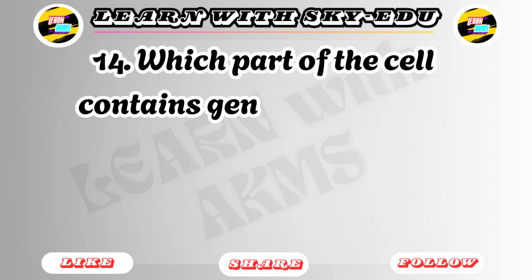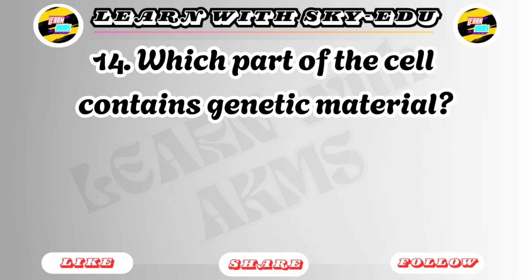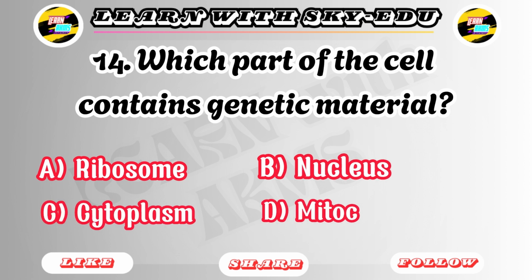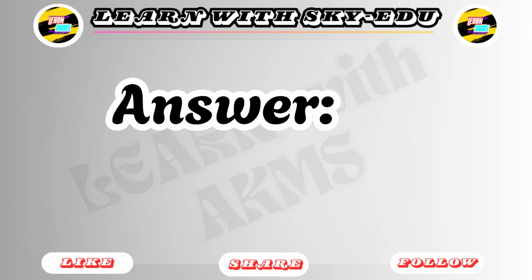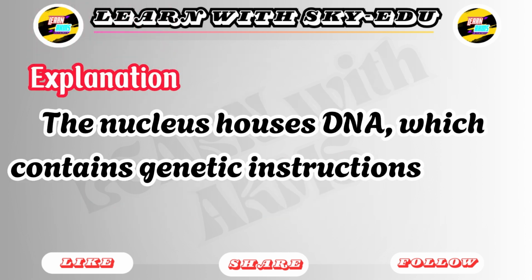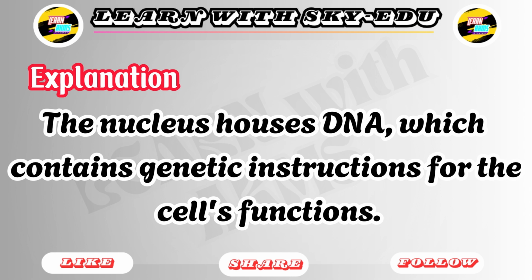14. Which part of the cell contains genetic material? A. Ribosome. B. Nucleus. C. Cytoplasm. D. Mitochondria. Answer B. Nucleus. Explanation: the nucleus houses DNA, which contains genetic instructions for the cell's functions.